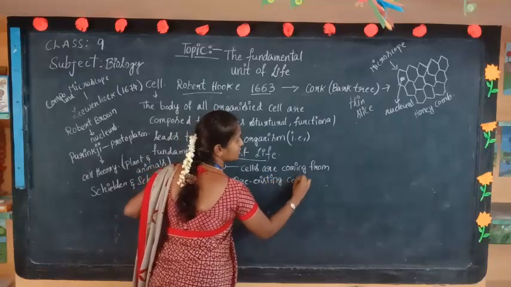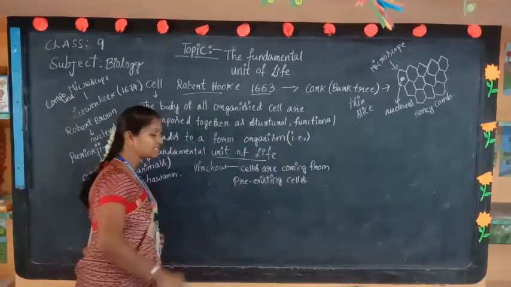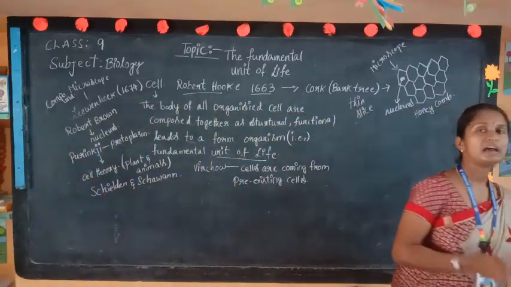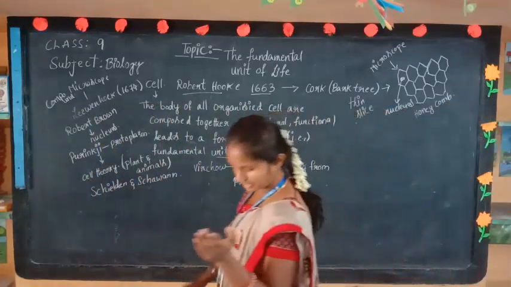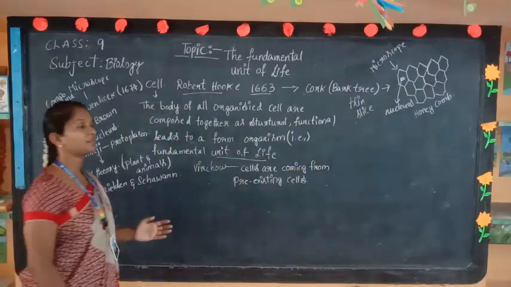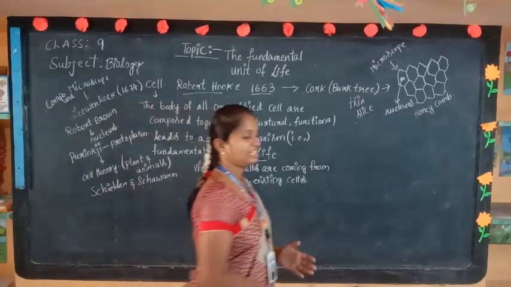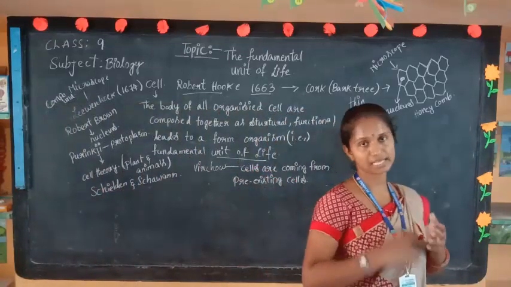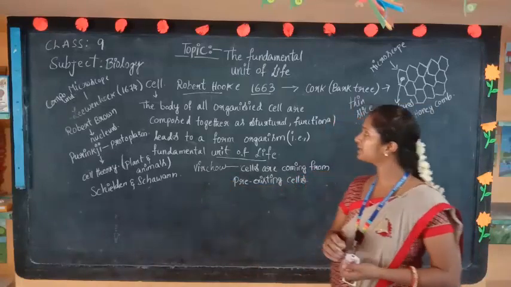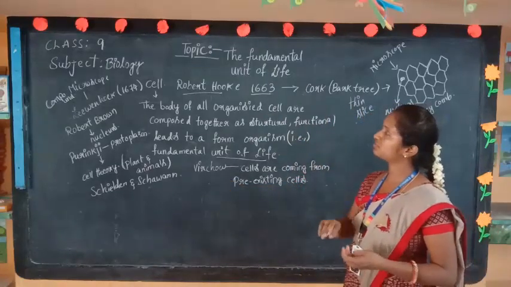How do pre-existing cells work? We come from our parents, mother and father, and they came from their grandmother and grandfather. Like that, each and every organism and each and every cell comes from old cells only. That was discovered by Virchow. Next, a brief revision.